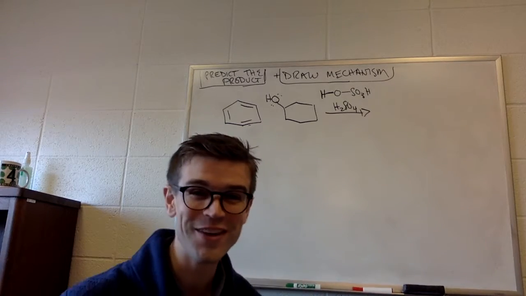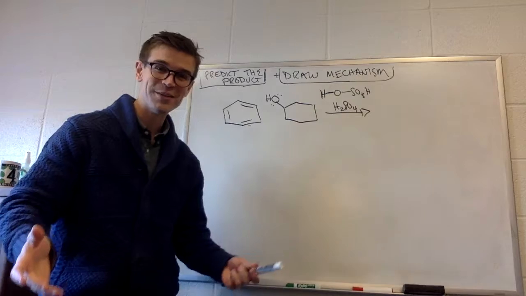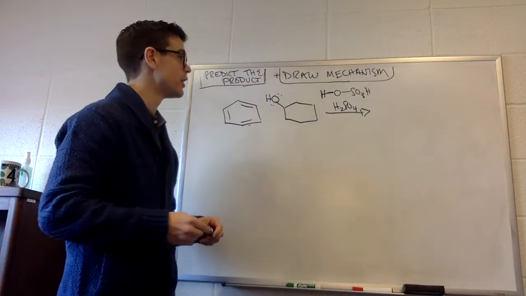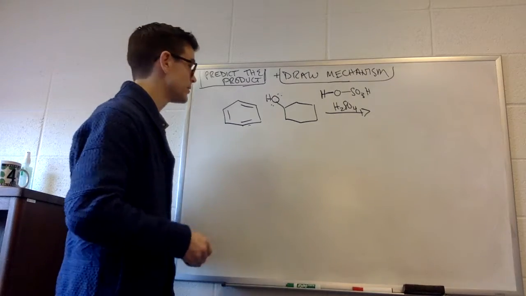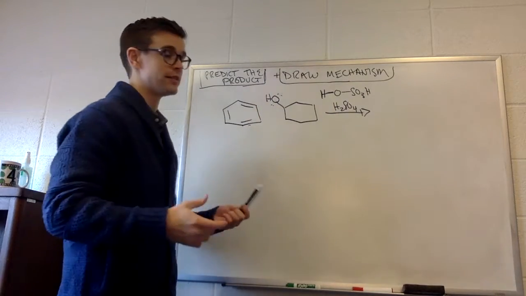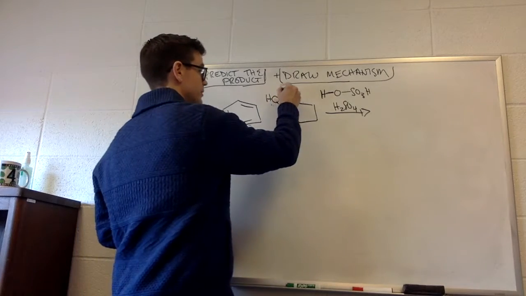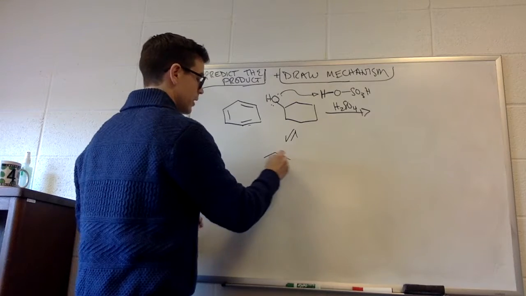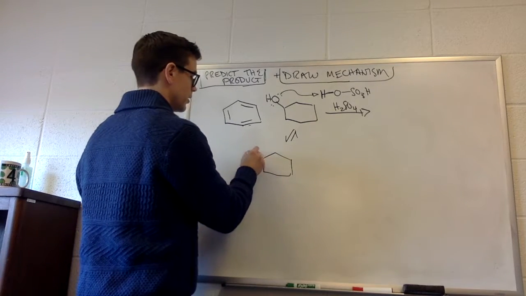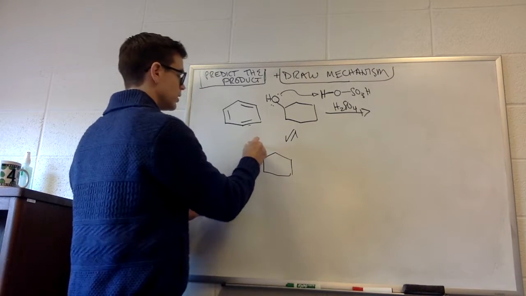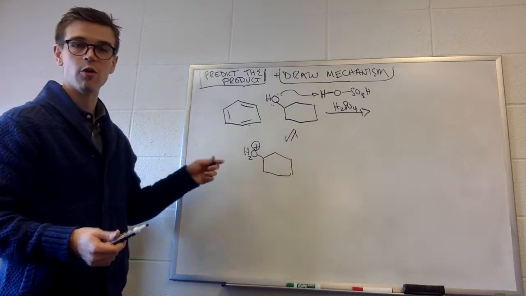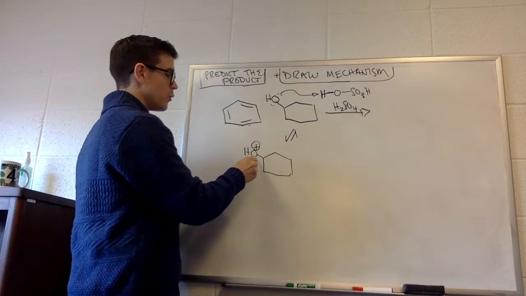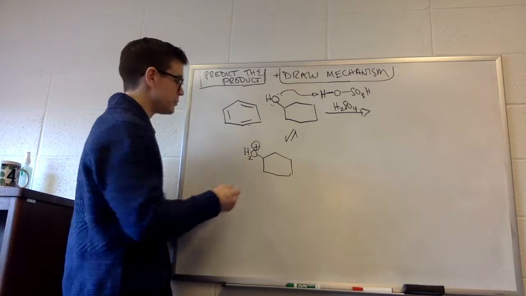Good job. I think you got it. But just to make sure, let's walk through this. So we learned last semester that alcohols with sulfuric acid will essentially protonate, right? It's an acid-base reaction. So that alcohol would protonate. So how does that change things? Well, now instead of having OH, which is a very poor leaving group, OH can't really leave because it's O-, and that wouldn't be very stable. We now have water as our leaving group, which is a much better leaving group.